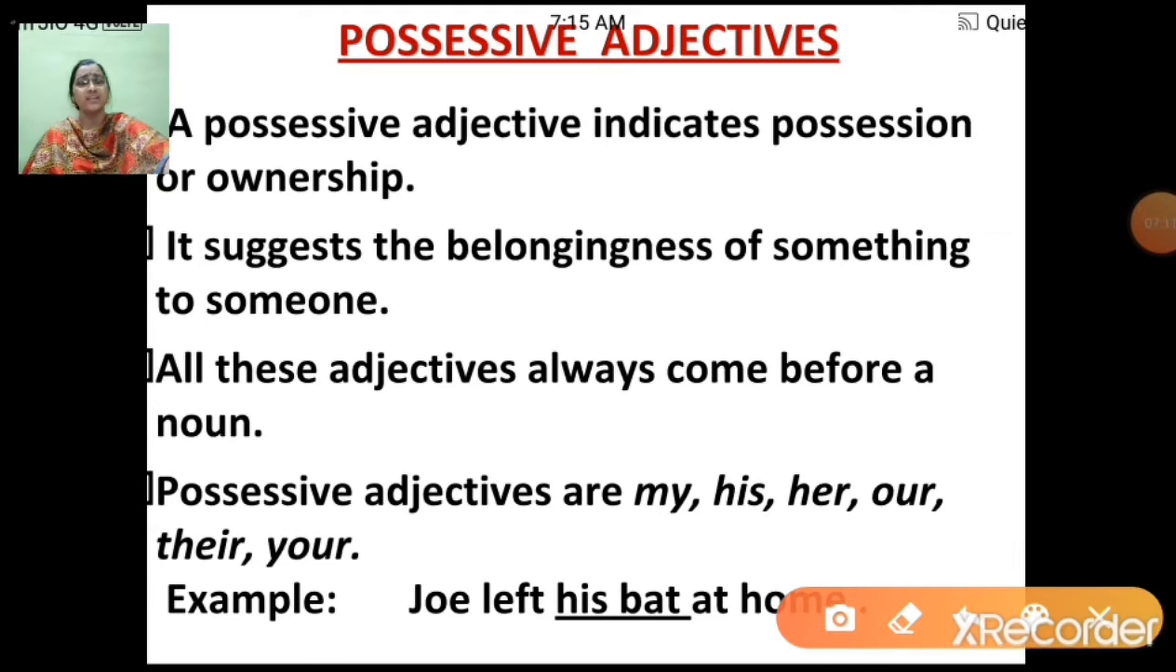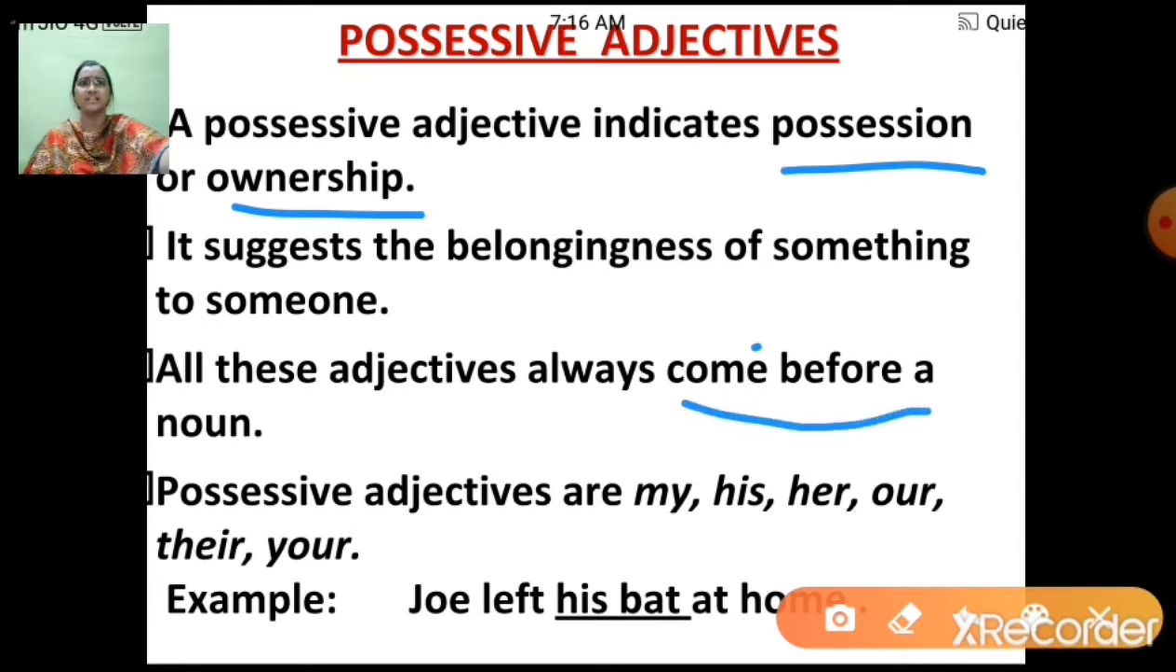Now the next type of adjective is possessive adjective. Possessive adjective indicates possession or ownership. When we are possessive of something, it is words like my, his, her, they are all possessive type of words. Okay, it suggests the belongingness of something to someone. All these adjectives always come before a noun. Now see, all these adjectives will come before a noun.